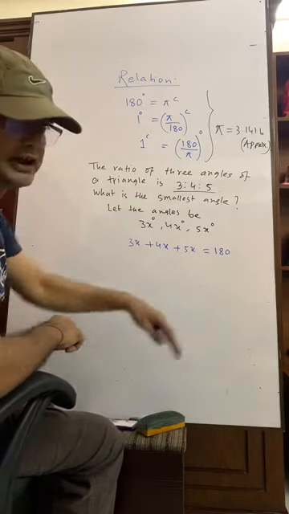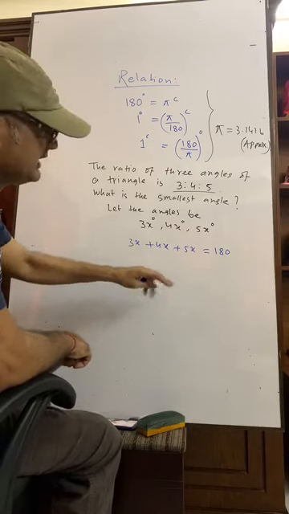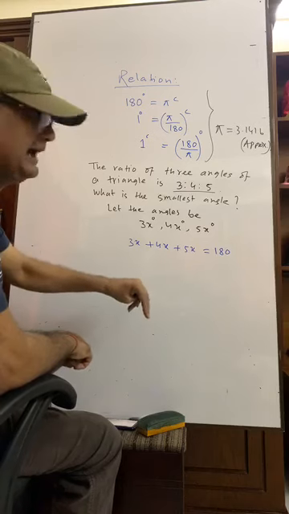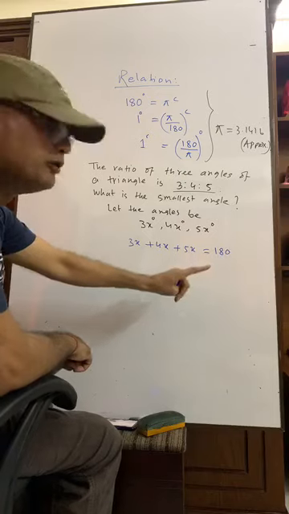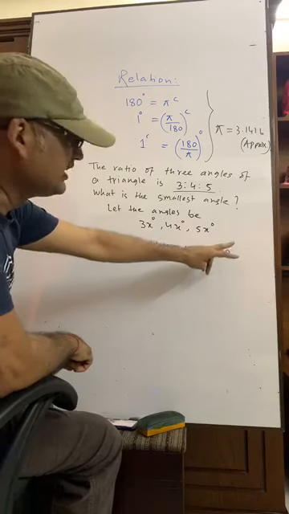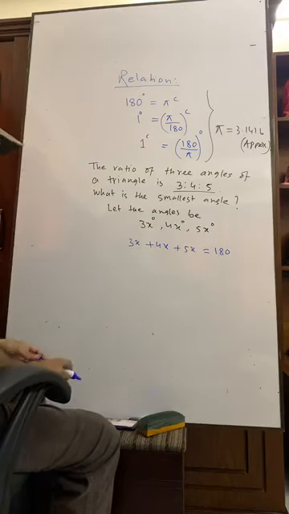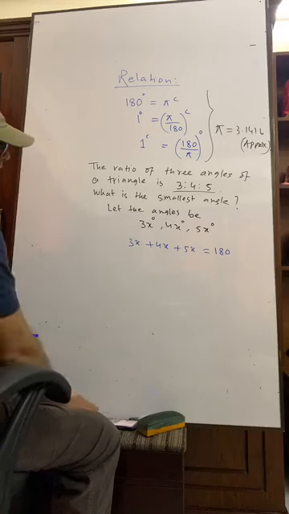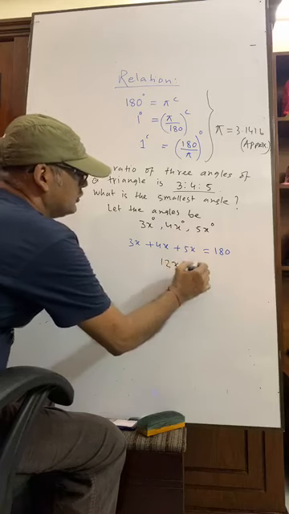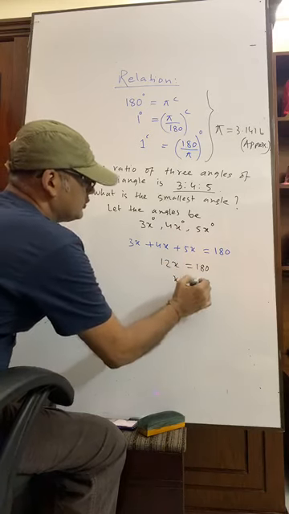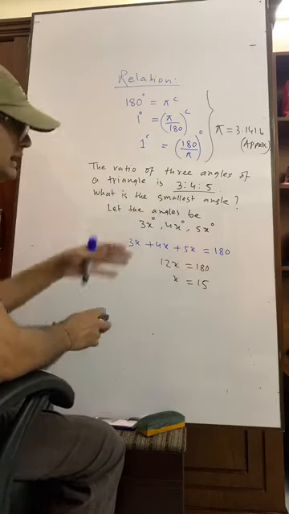As it's an equation, it does not carry any unit. You understand? It is an equation. Then if the unit of left hand side is equal to the unit of right hand side, it is degree. Have you seen? Yes. Then what we get? 12x equals to 180. So x equals to 15. What was the question? The smallest angle.